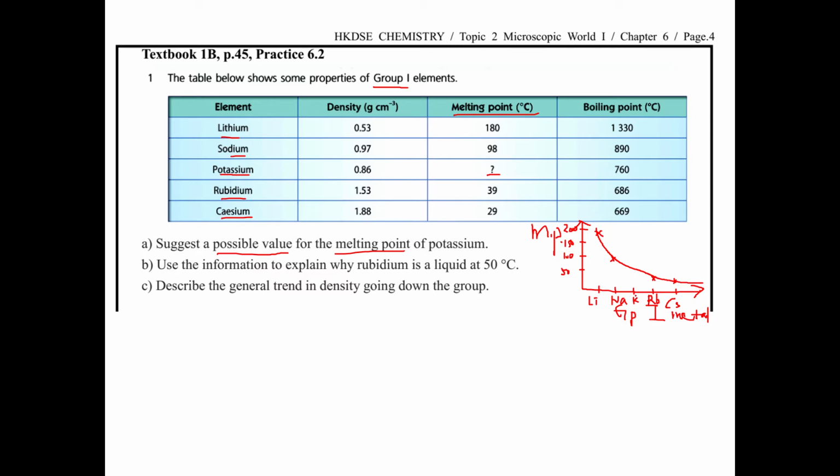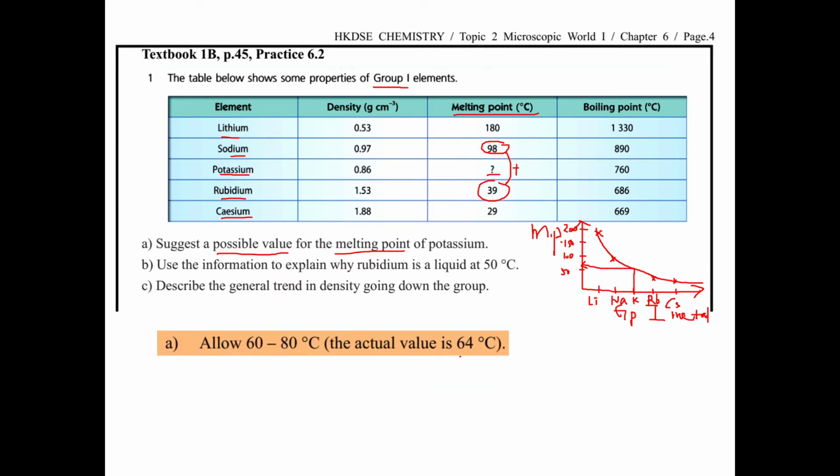According to this curve, you can make a guess, something like here, and you can make a choice. Of course, it should be between these two numbers. So you can add these two together and divide by 2 to make the average. So it's about 64, 64 degrees Celsius. Of course, if your answer is 60 to 80 degrees Celsius, it is acceptable.